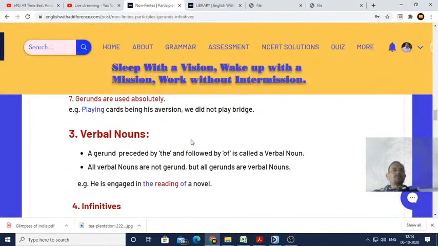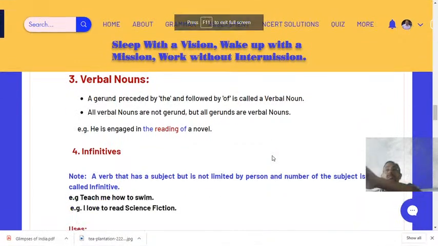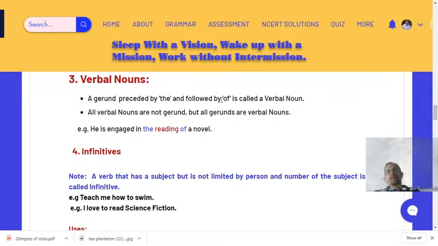So see the example of verbal nouns, dear students. A gerund preceded by the and followed by of is called a verbal noun. Always remember. What is the example? A gerund preceded by the and followed by of is called a verbal noun. So what is that? Let me tell you, dear students.